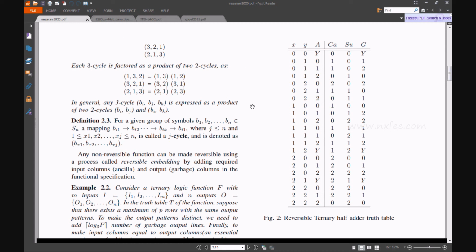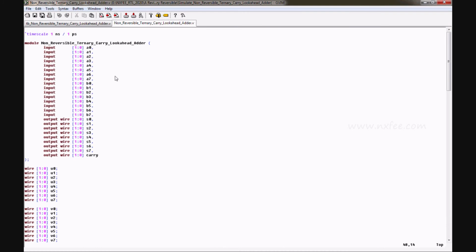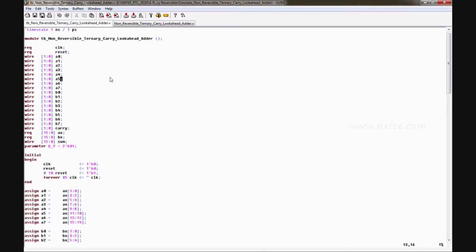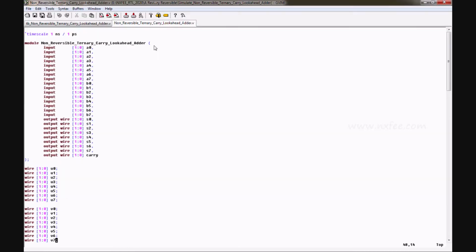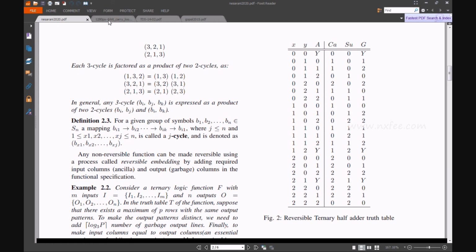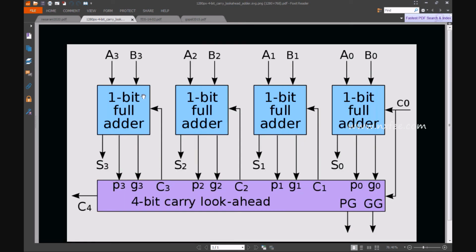So this is the code for the carry lookahead adder. This code we designed using the reference paper. This is the reference paper for this project. This is the carry lookahead adder schematic diagram. The schematic diagram has only 4 bits, but we constructed an 8-bit ternary reversible carry lookahead adder. So this is the code for that.